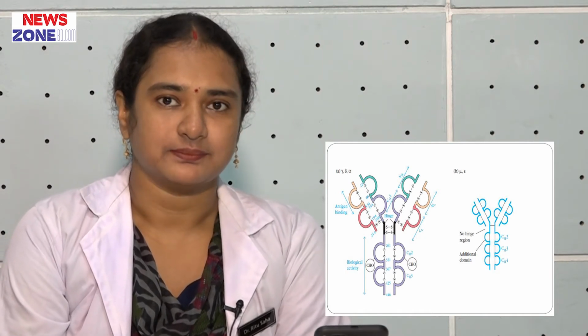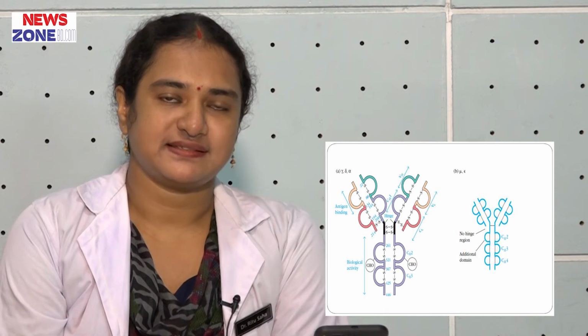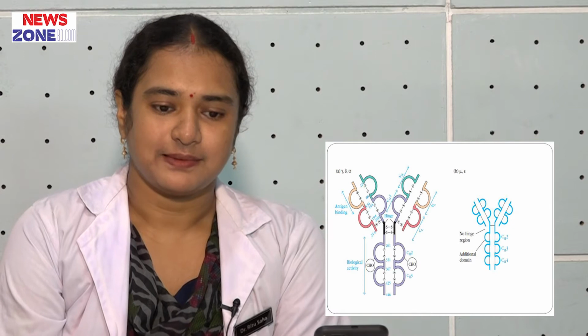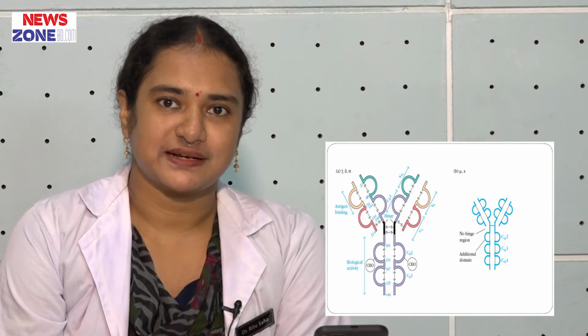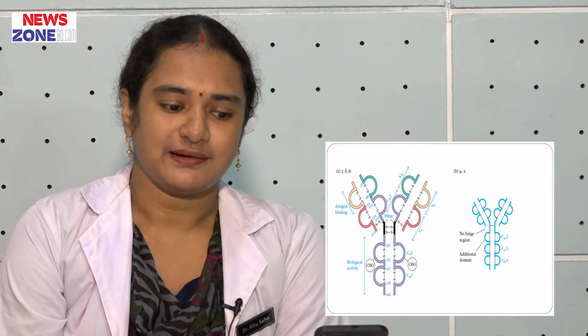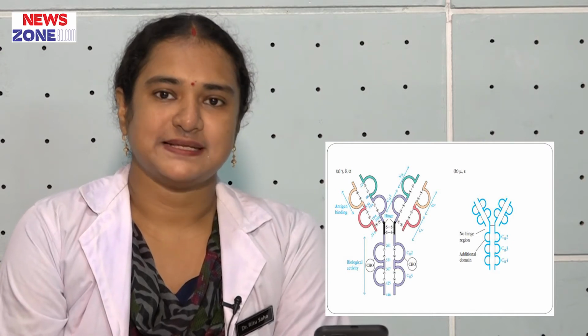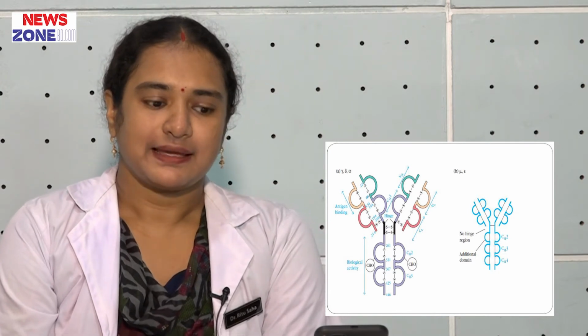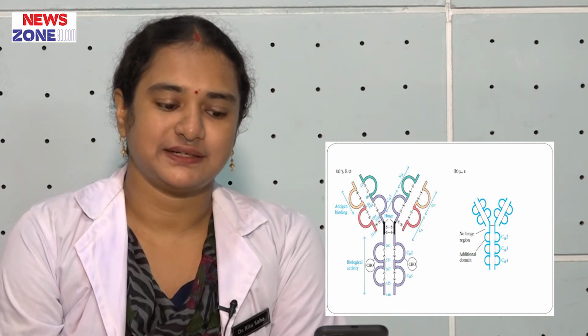Antibody has two chains, light chain and heavy chain. Light chain has variable and constant regions, one variable and three constant regions, and heavy chain has four portions. Heavy chains have one variable and three constant regions.